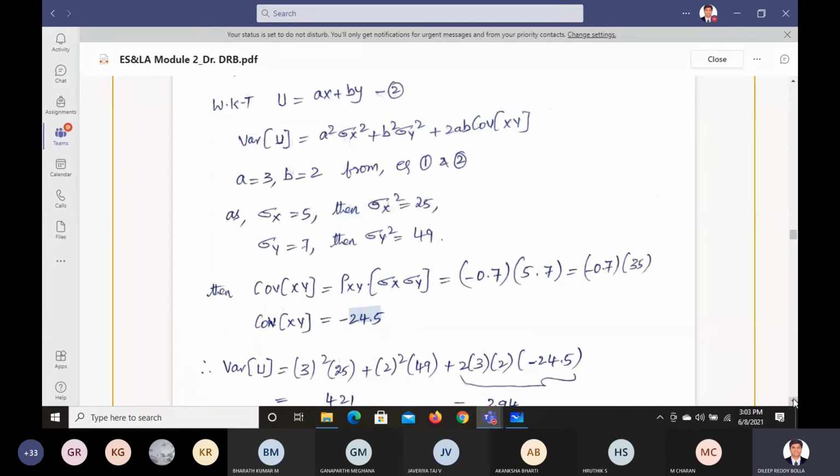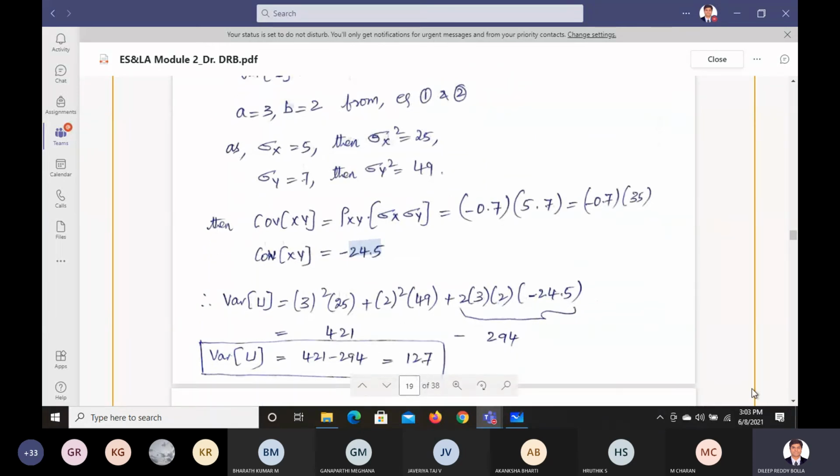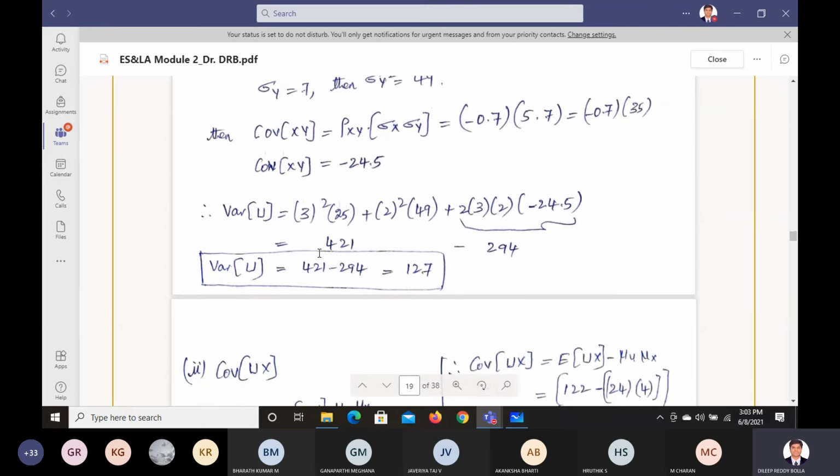You know the covariance, you know the values of a and b. You substitute the values there. A value is 3, whole square is 9, and sigma x square is 25. B value is 2, whole square is 4, sigma y square is 49, and plus 2ab into covariance of x and y. So this complete total value will become 294 and this value will become 421. If you subtract that, you're going to get 127. So variance of u is equal to 127.